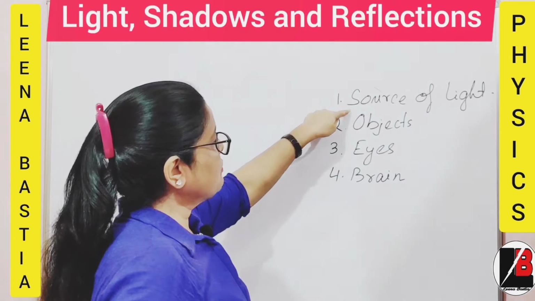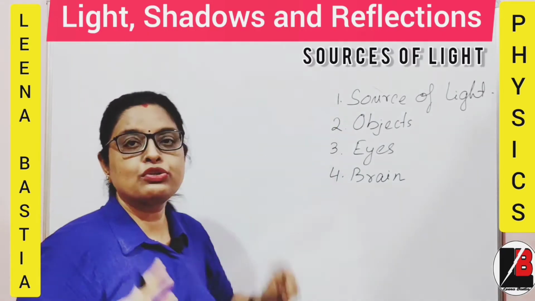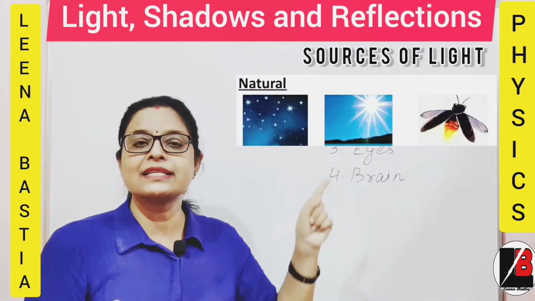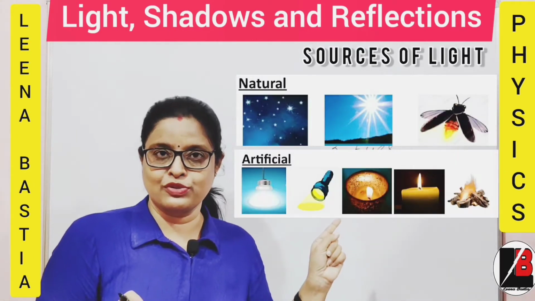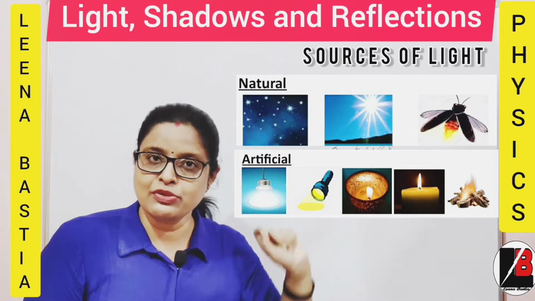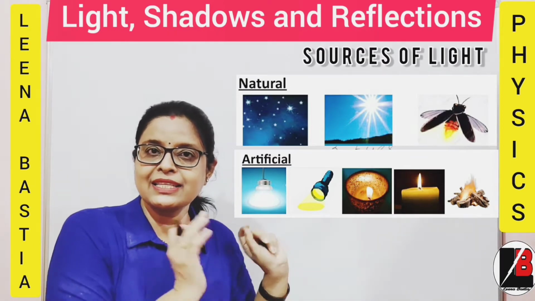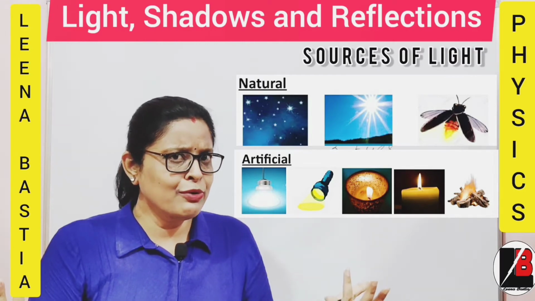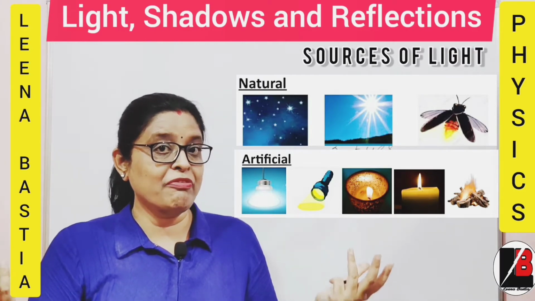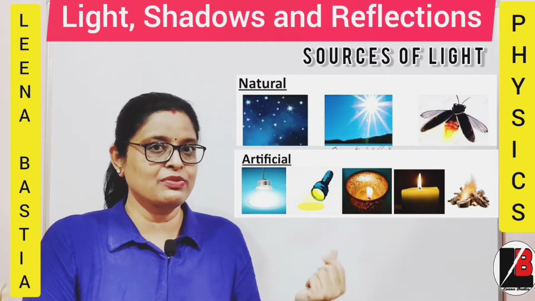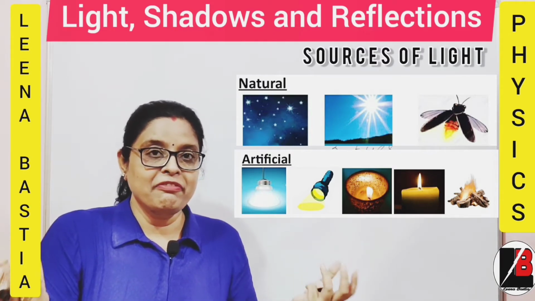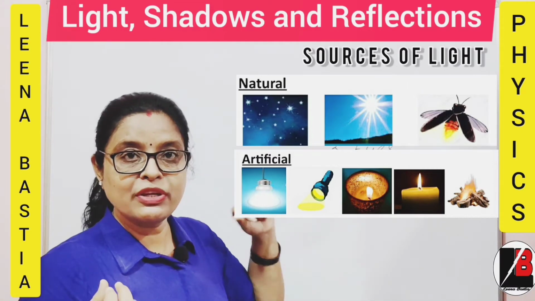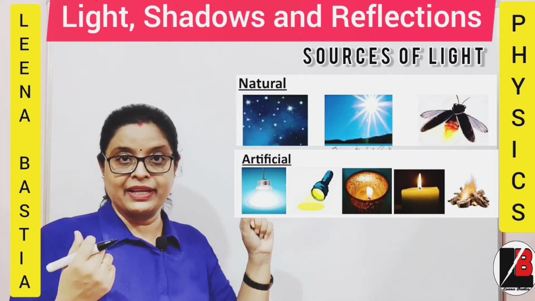Now, the source of light can be categorized into two types. First one is natural source of light. Second is artificial source of light. Natural is what is already existing, I mean sun, moon, or fire. Fireflies or glow worms have their own light, so that is also included in the natural sources of light.